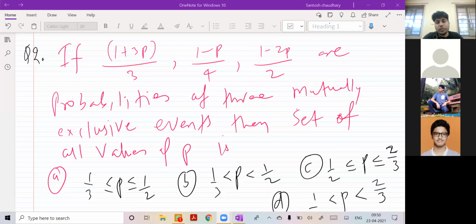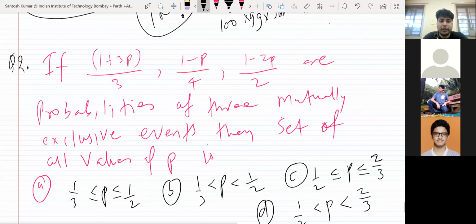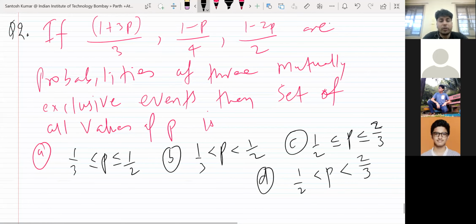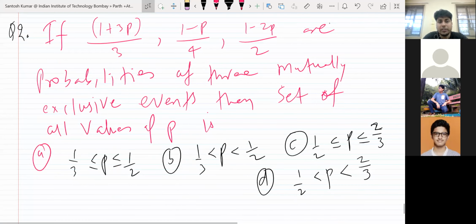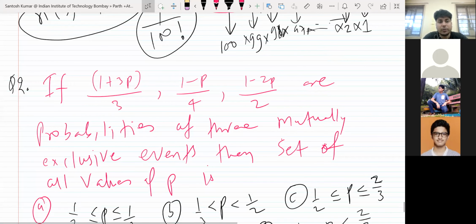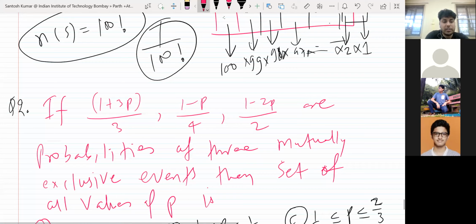So I'm writing one more question. You keep it as homework and try it. In the next class, I will discuss. Time is already passed, so I'm writing one more question. You write this question, or I will share the PDF with you. Third question, and then both will be homework. So question number 2 and question number 3 will be homework for you. In the next class, I will discuss because we don't have much time.